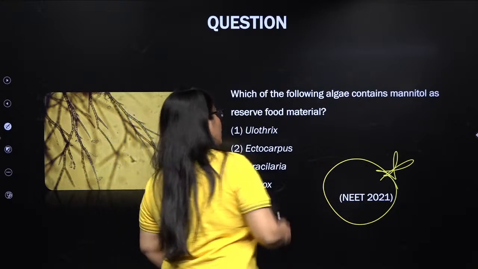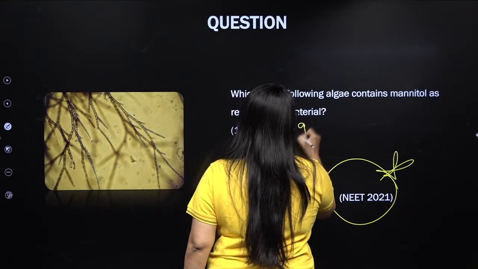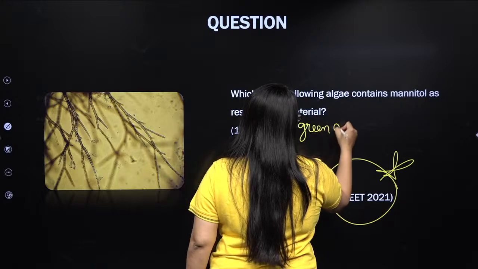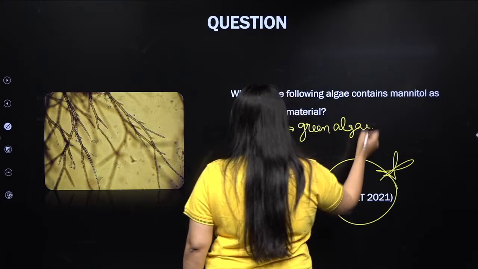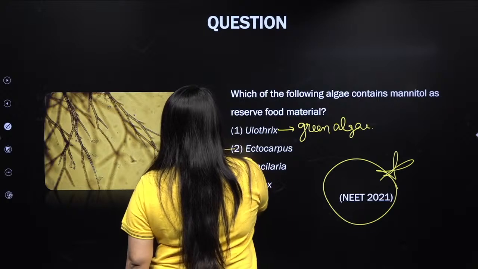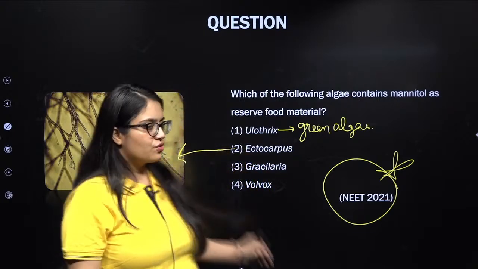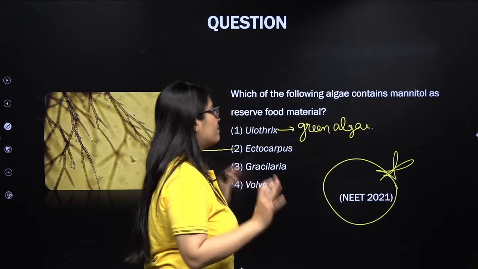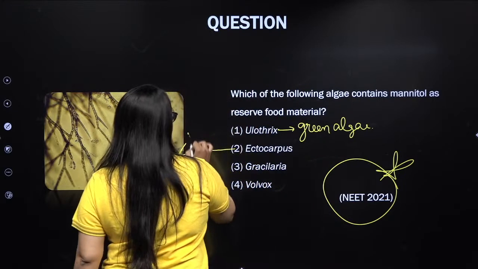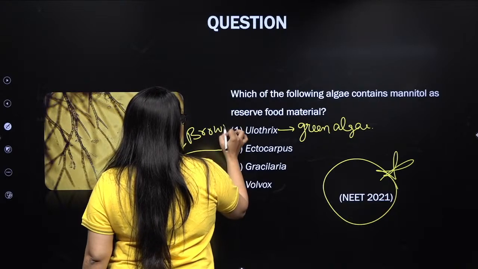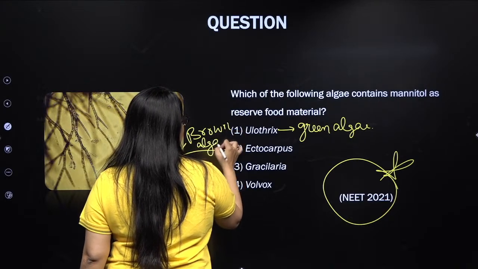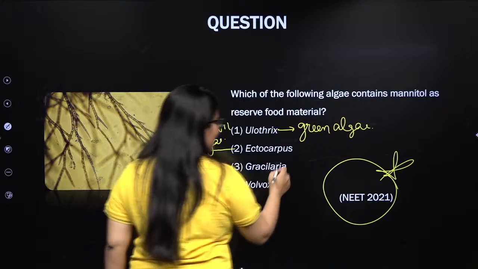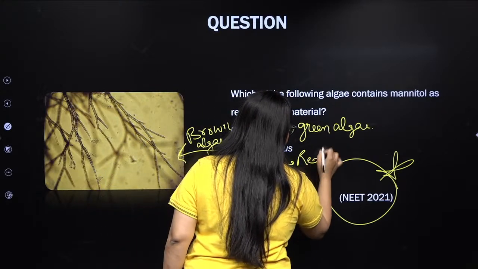So let's talk about Ulothrix first. Ulothrix is a green algae. Ectocarpus. This is, my lovely kids, Ectocarpus. This is how it looks. It's a simply branched brown algae. Next, Gracilaria. Gelidium and Gracilaria are red algae, kids.